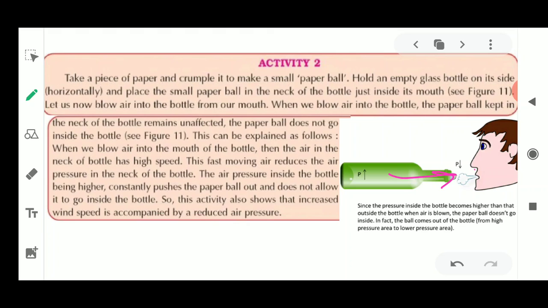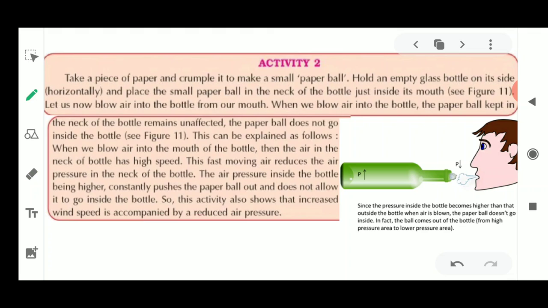So this activity shows that increased wind speed is always accompanied by reduced air pressure. Now if you had blown the air in a very soft manner, there would be no effect. But as soon as you blow the air fast, as if the wind is blowing, it is going to decrease the pressure, because air molecules will go out.